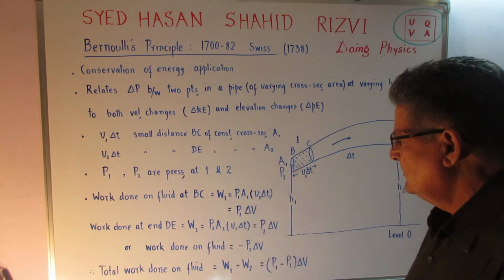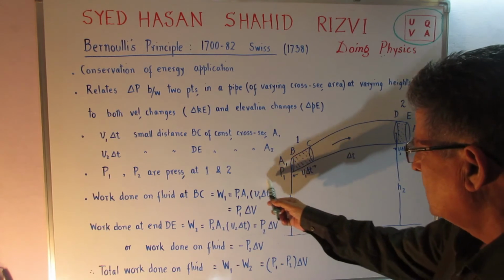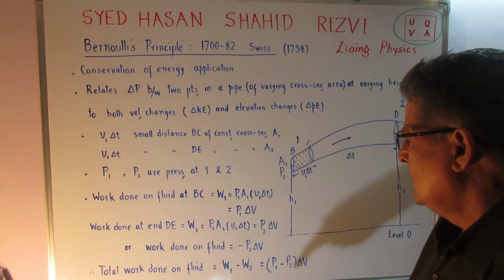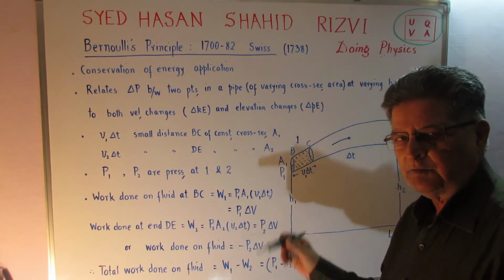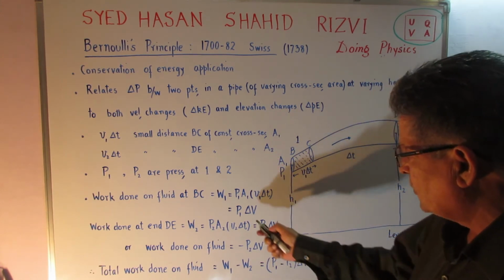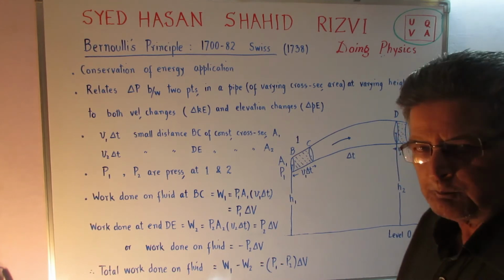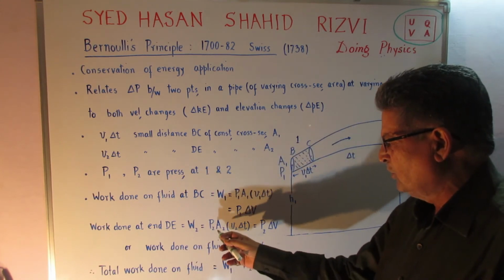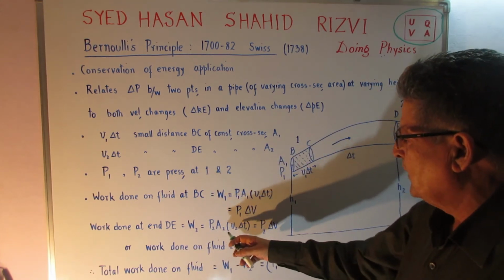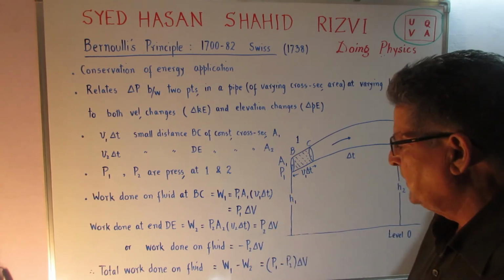Call it W1. This will be equal to pressure into the total volume. Volume is A1, the area of cross section, multiplied by the length V1 delta t, and so I can write this as P1 into delta V. The work done at the other end W2 is P2 A2 V2 delta t, which is equal to P2 delta V.